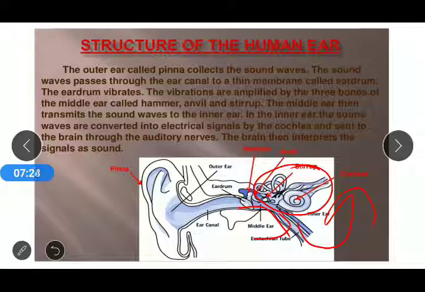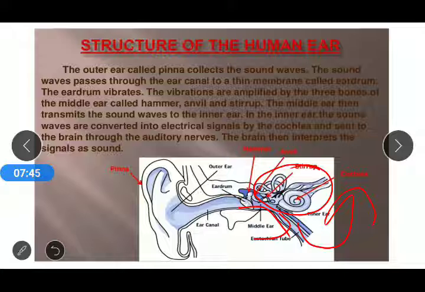So basically the ear is divided into three parts: outer ear, middle ear, and inner ear. The outer ear collects the sound waves, which are transferred through the ear canal into the middle ear, where we have three bones, namely hammer, anvil, and stirrup.